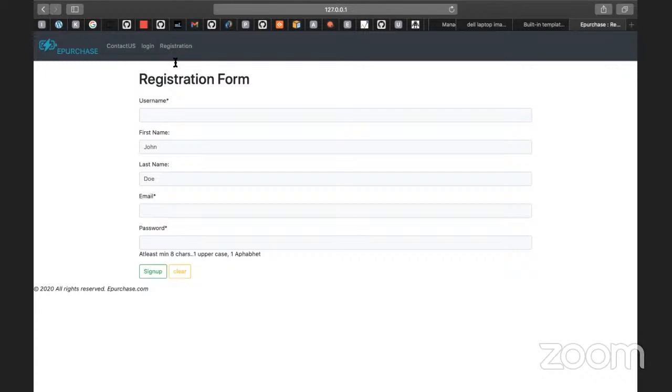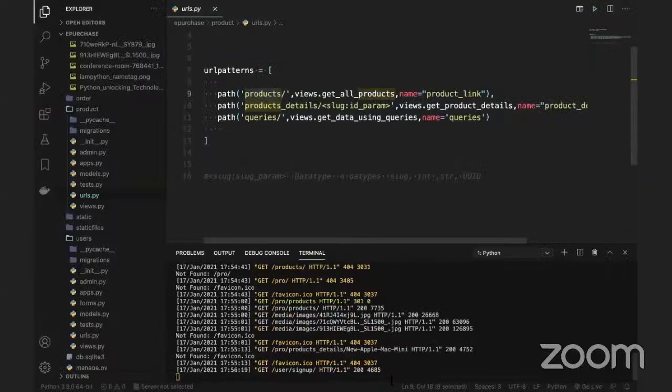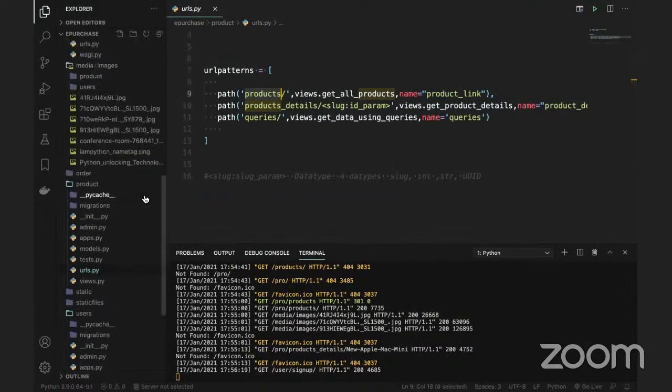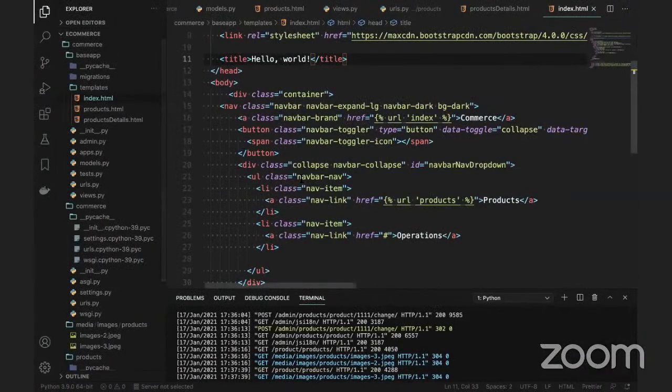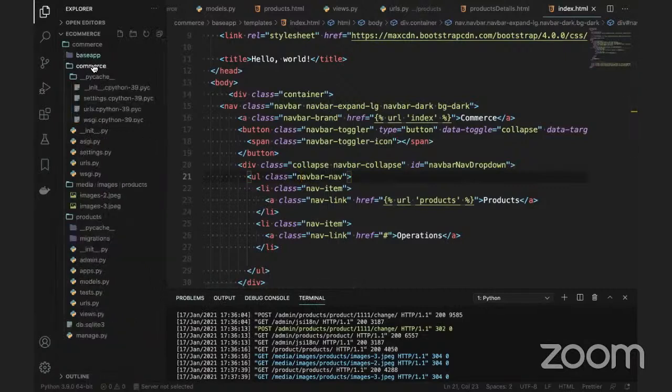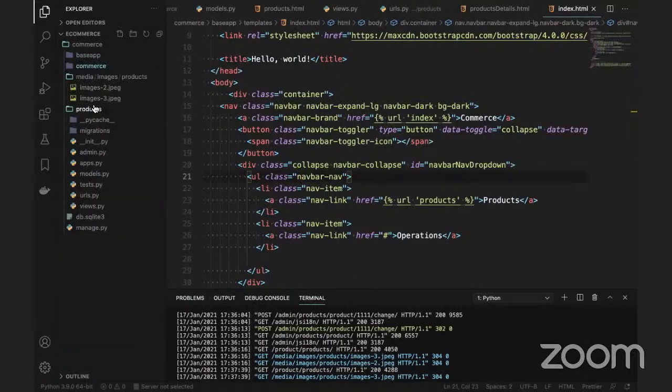Okay, so moving to the code part, what else is left? I will discuss with you. Okay, this is what I've done. If you look at this e-commerce project, which we created now, commerce, right now this is the base app. We have the commerce and we have the products.